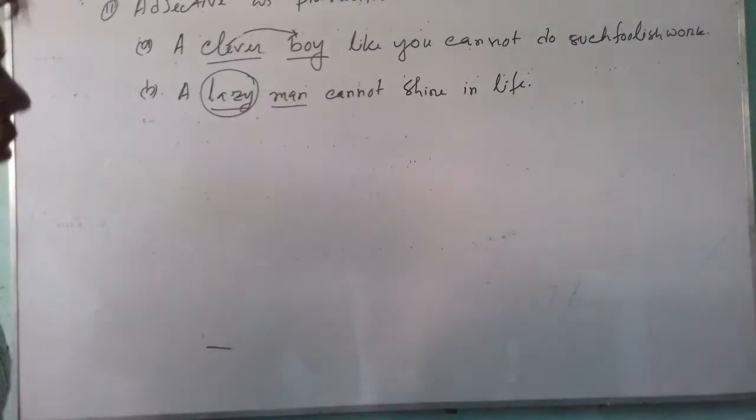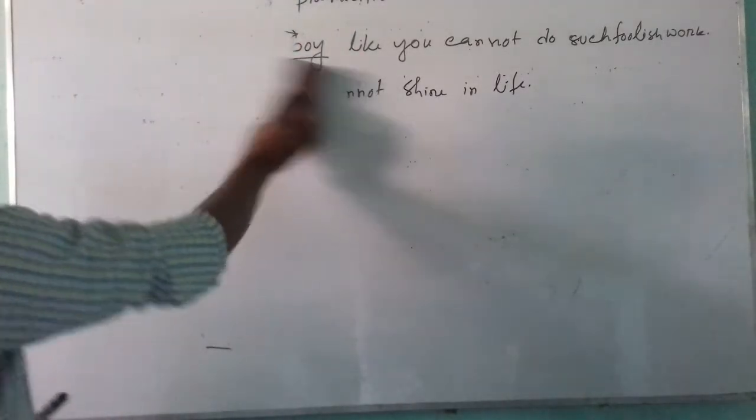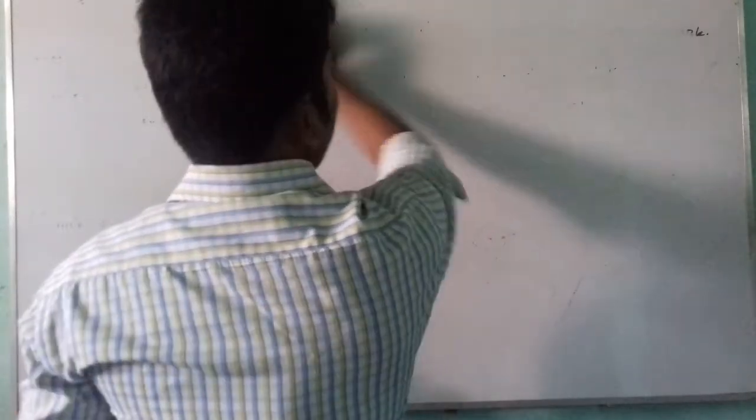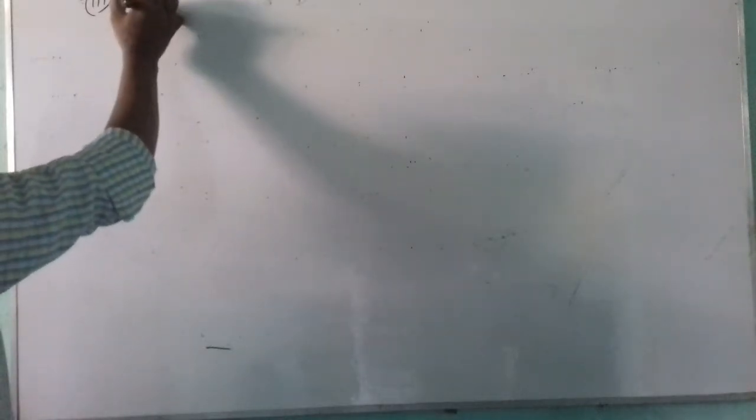And now the next one is present participle. Present participle is used as pre-modifier of noun. Number 3, present participle.